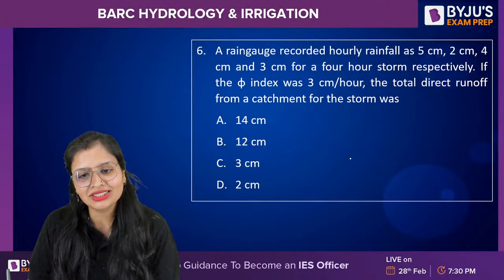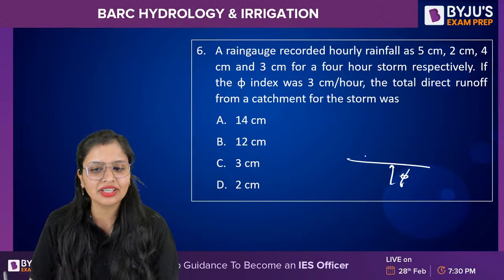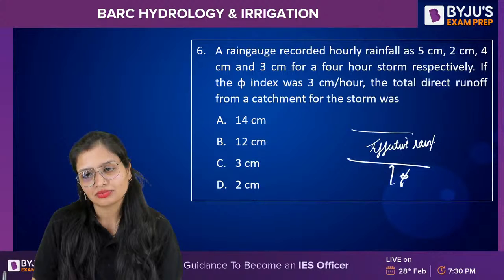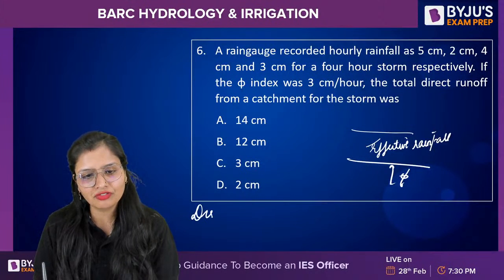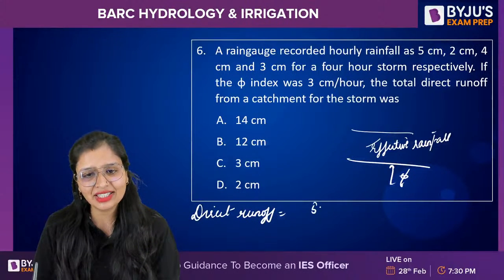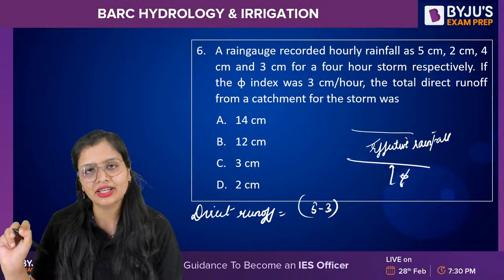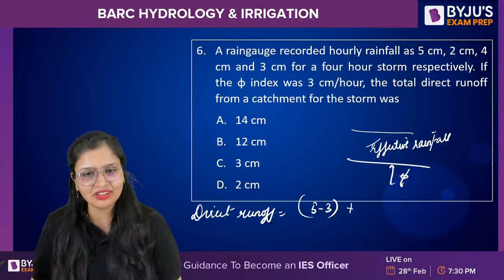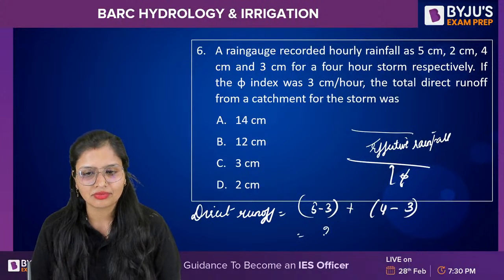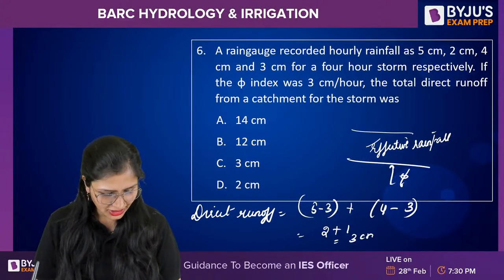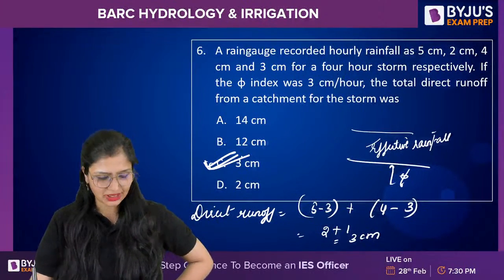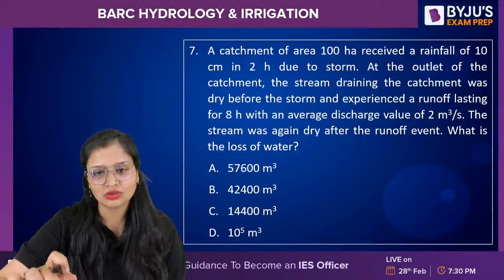So phi index means the infiltration, and this portion will be the effective rainfall. So direct runoff will be how much? Either go through the formula or go through the basics. Out of 5 centimeter per hour, 3 centimeter will be infiltrated. For 2 centimeter, everything will be infiltrated. For 4, it is 4 minus 3. So the total is 3 centimeter. Who was saying A, you were saying for the previous one, then it's 3 centimeter. Okay. Next question.